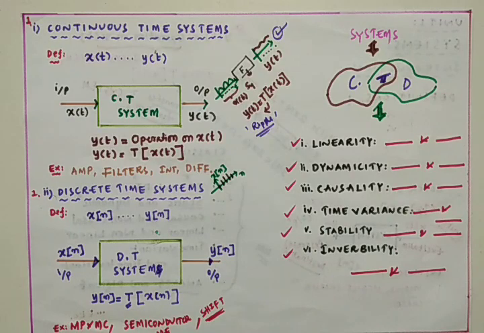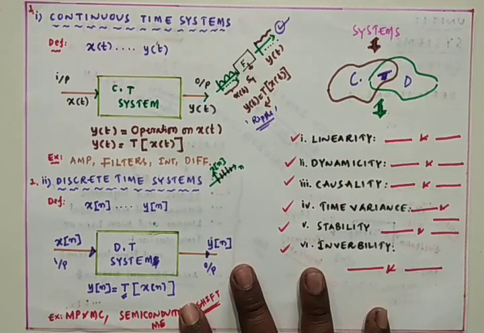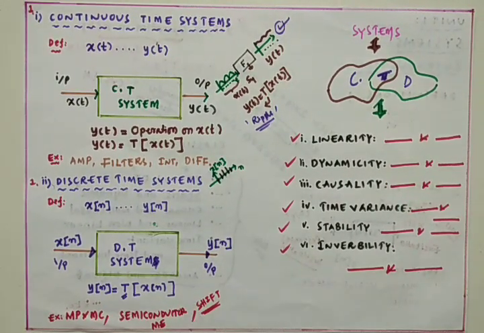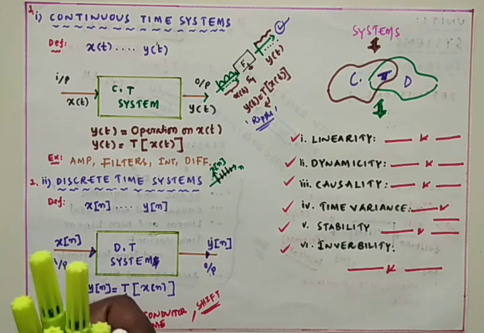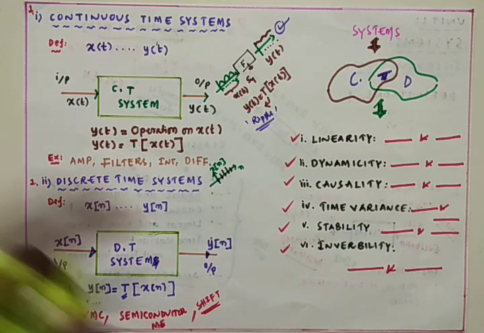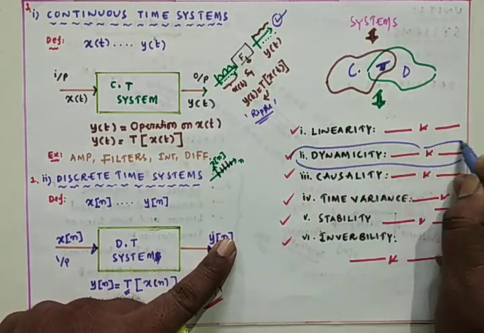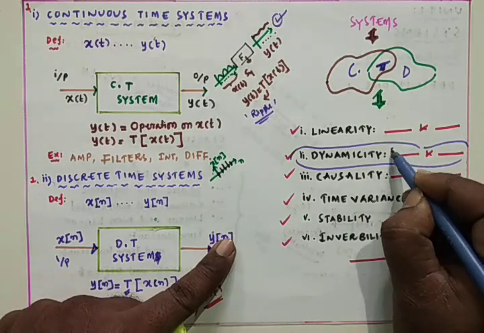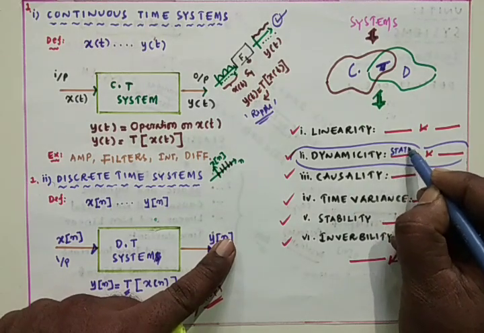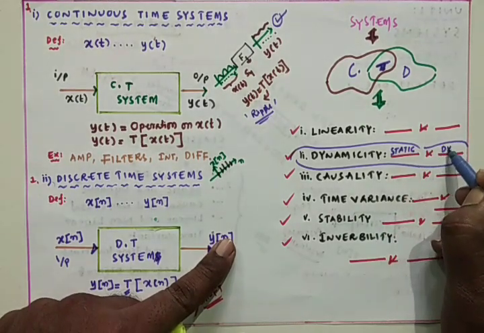Anyway, in this video I am going to talk about one more type of system, that is based on the property of dynamicity, where systems are classified as static systems and dynamic systems.